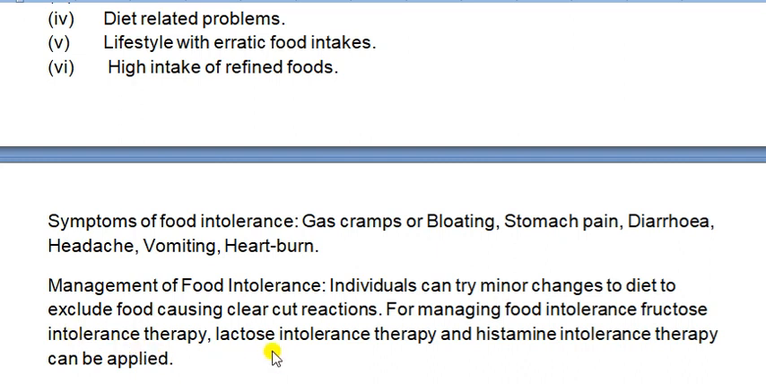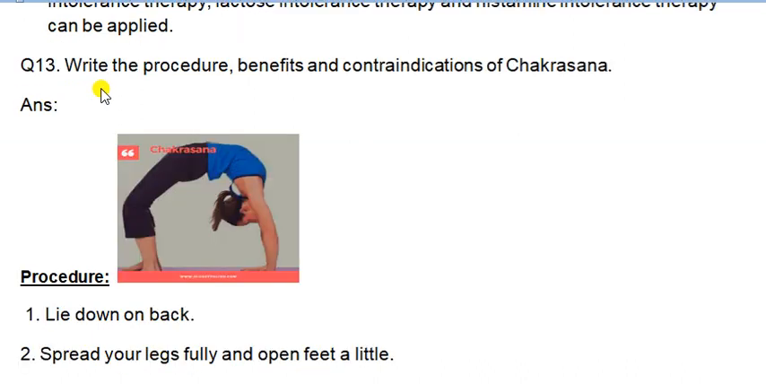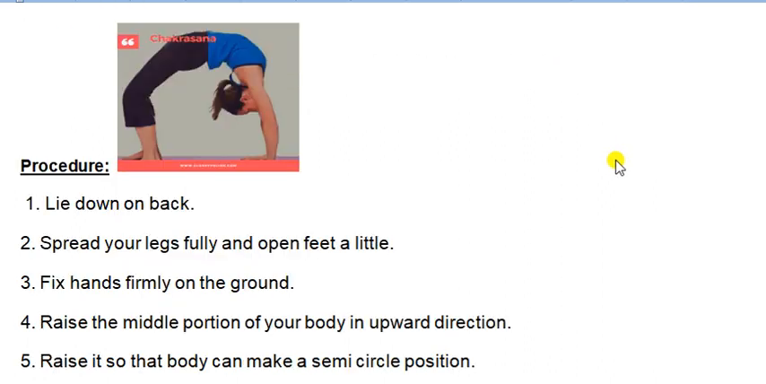These terms we heard when we were talking about the carbohydrates: fructose, maltose, lactose. These were the elements of the food, or we can say, of carbohydrate, right? Okay. Question number 13 was the procedure, benefits and contraindication of chakrasana. This is the picture related to chakrasana, in which you bend backward and make a proper chakra, right?